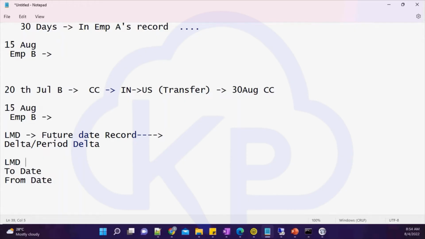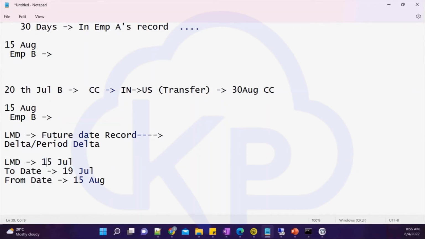So how will my query look? My last modified will have a date of when this record got changed. This record got changed on 20th of July. So let's say if I run a query like this, or let me take it as 19 July. And I am expecting the changes from 19 July to, let's say, 15th of August, or probably we will just make it from 15th of August as per our payroll cycle. Our last payroll ran on 15 July.